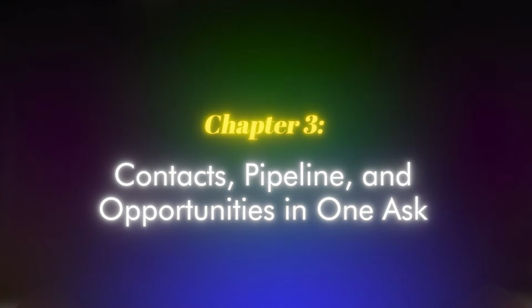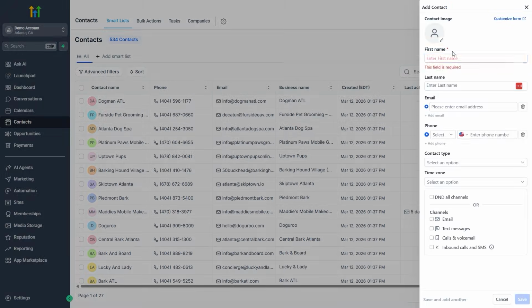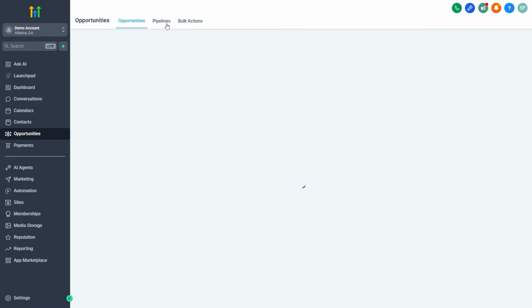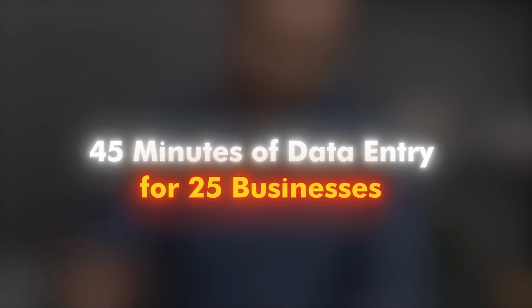Chapter 3, contacts, pipeline, and opportunities in one ask. So in the old days, if you wanted to take a list like this and actually set it up inside GoHighLevel, you'd have to manually import contacts, then go create a pipeline, and then manually add each contact as an opportunity into that pipeline. That's like 45 minutes of clicking and data entry for 25 businesses.